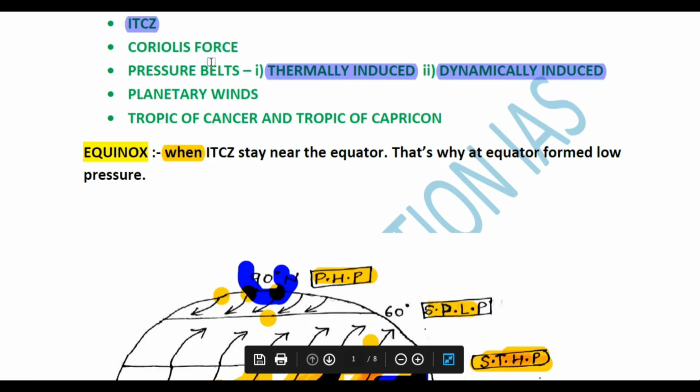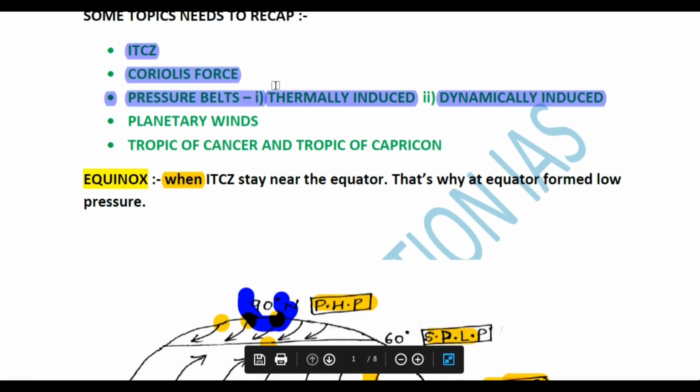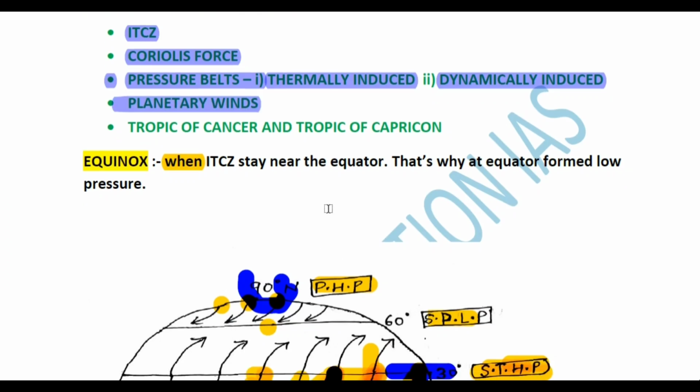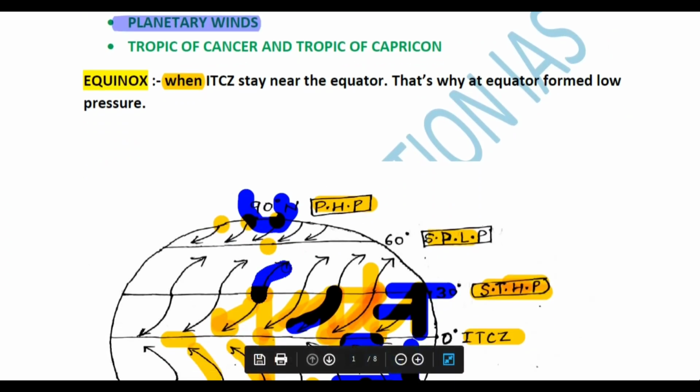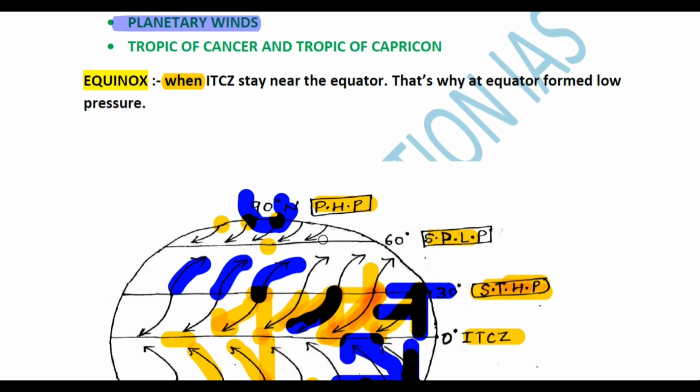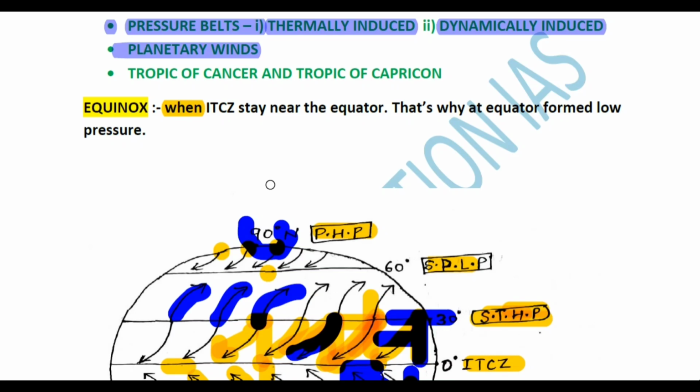So I've already told you what the Coriolis force is. Pressure belts, I've already told you what they are. There are 7 pressure belts on the earth surface, 4 are dynamically induced and 3 are thermally induced. And what are planetary winds actually? You are seeing these winds moving on the earth surface, on the planet. Whatever winds are blowing on the planet are called planetary winds.